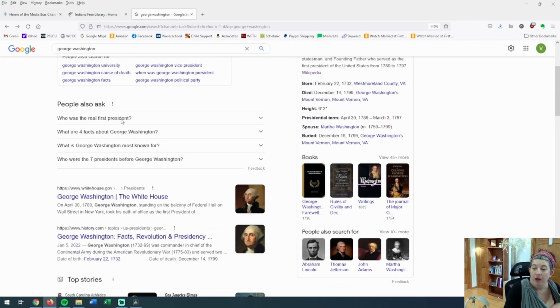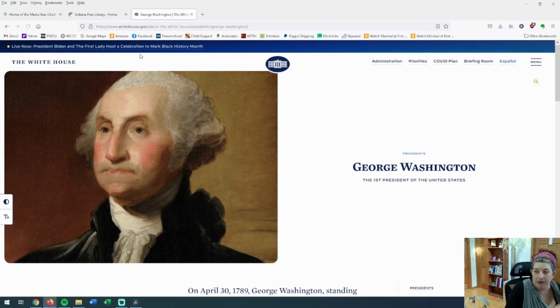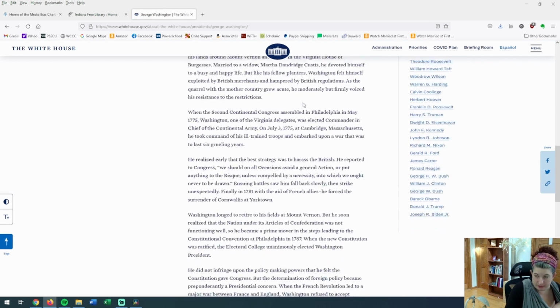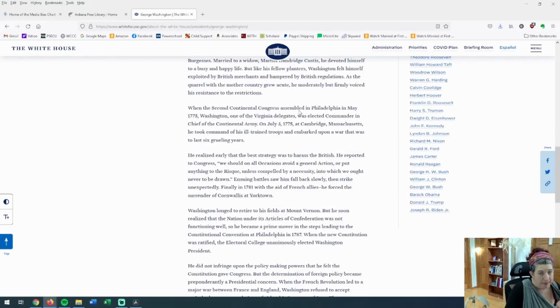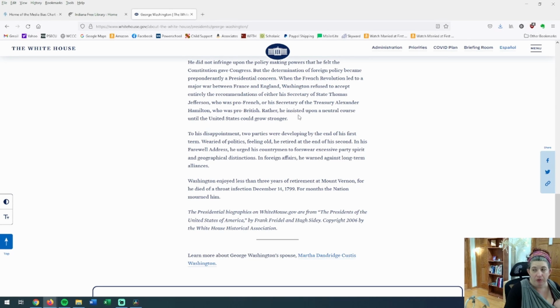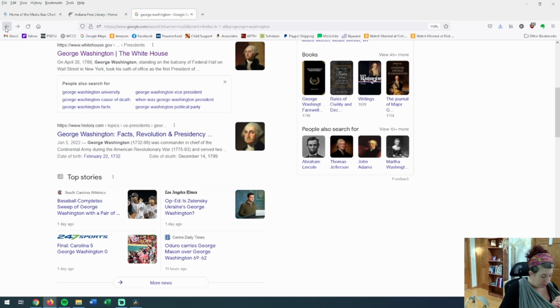Wikipedia is first. Then we have whitehouse.gov. That's going to be a really good site because anytime you see .gov, that means it's a government site. The information there is going to be very accurate. So we lucked out with George Washington. We can go right to whitehouse.gov and find out information about George Washington. But look, it's not a lot of information. There's just a couple paragraphs. This is not a detailed article about George Washington. Certainly not as long as the Wikipedia page. Certainly not as long as a book.